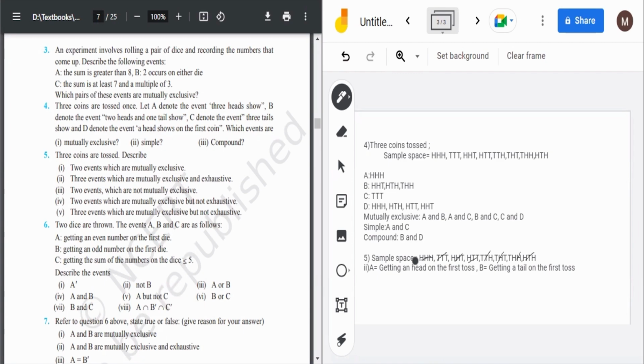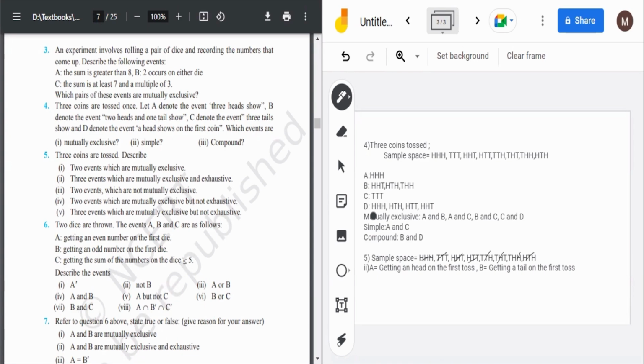Okay, so we have done the first part, second part also. Then third, two events which are not mutually exclusive. We can take A and D, like 3 heads shown and a head shown on the first coin. These are not mutually exclusive because head is overlapping in both. So these two events are not mutually exclusive.